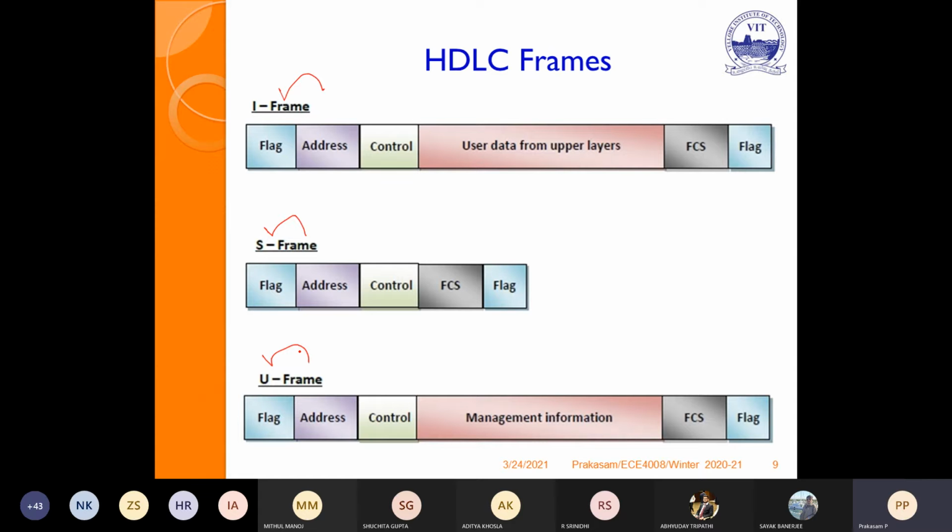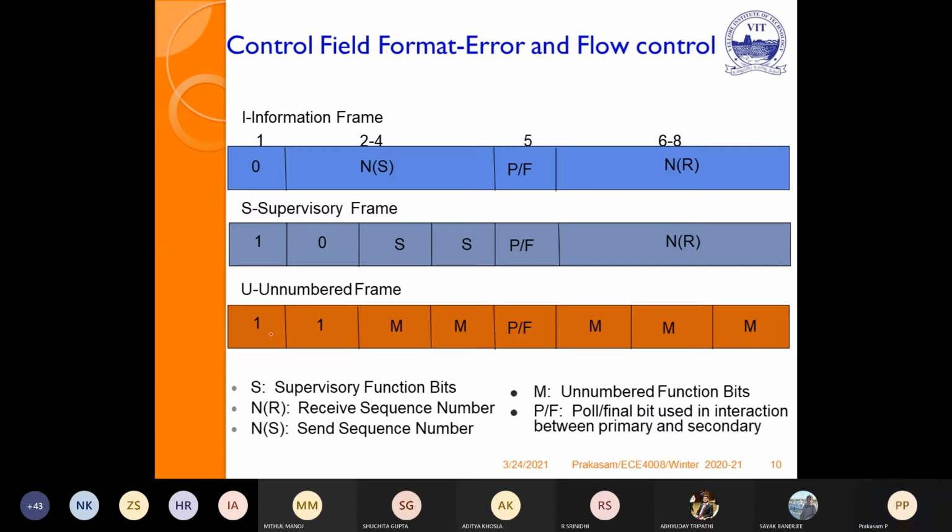U frame, or unnumbered frame, which is used to establish the connections or to terminate the connection. So the HDLC frame contains 3 types of frames. One is the I frame, information frame. S frame, supervisory frame. Then U frame, unnumbered frame. We will see the details one by one.